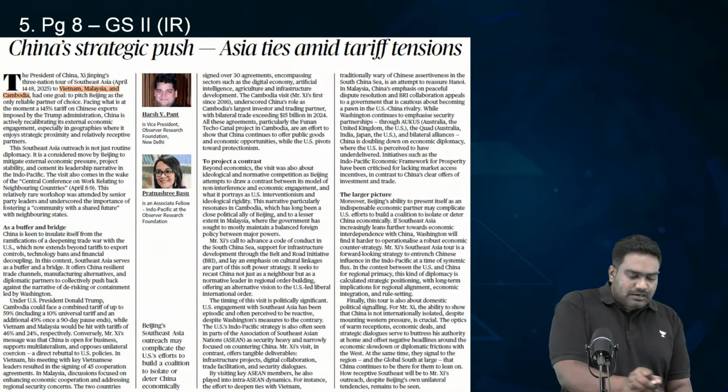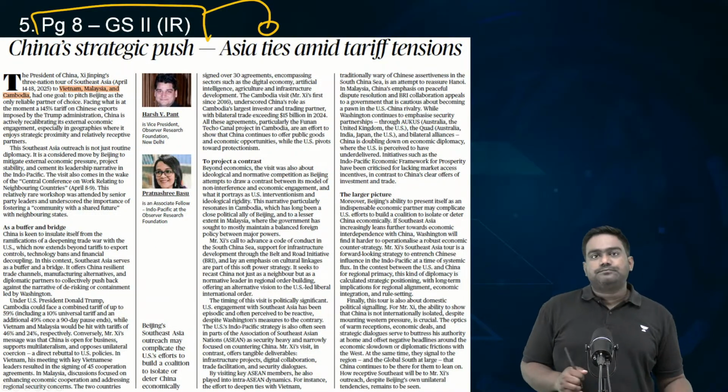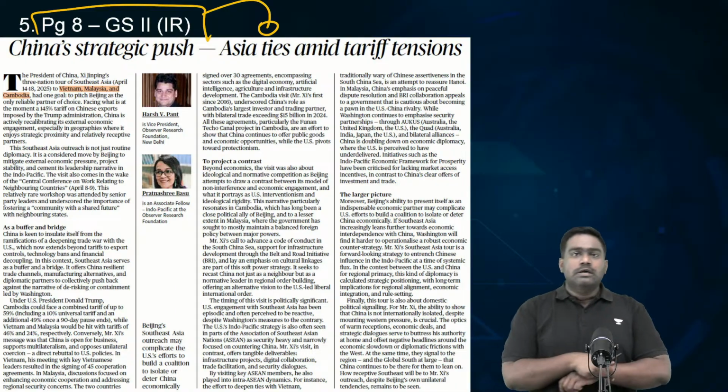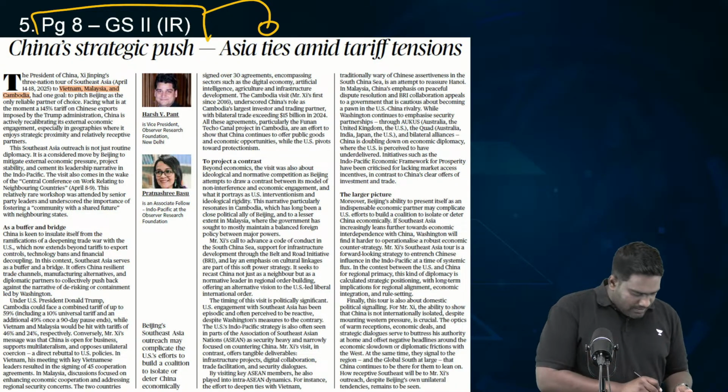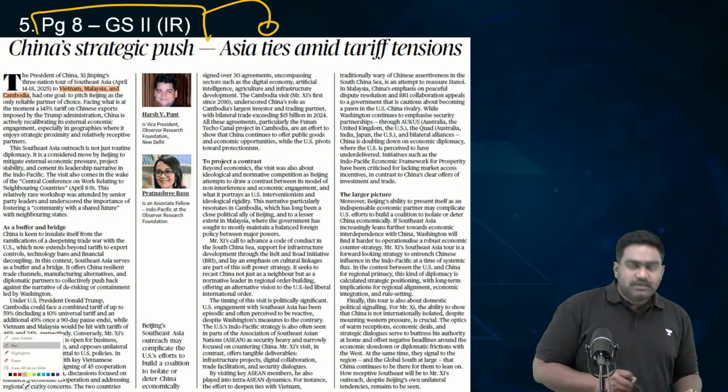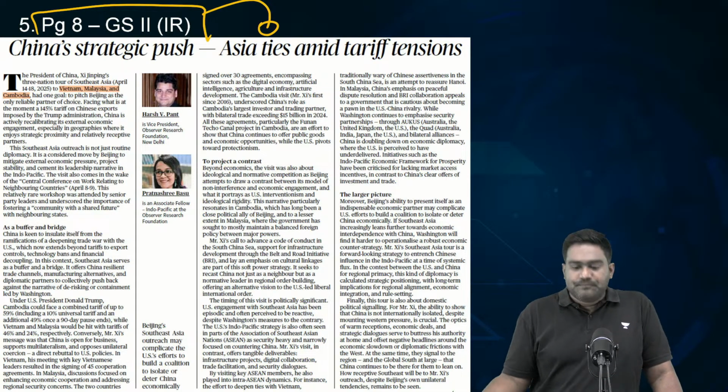Now let's look at another important article on page number 8. There's an article referring to a big shift that China is making in its foreign policy. So let's understand what China is doing. Why is it adopting a shift in its foreign policy?